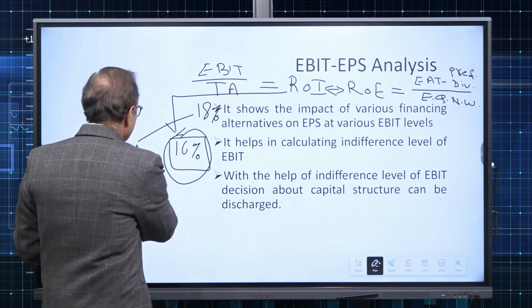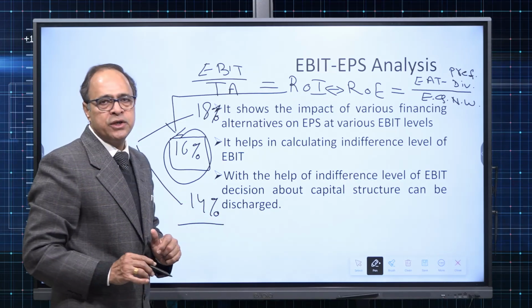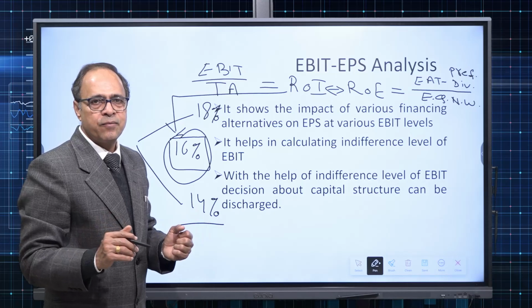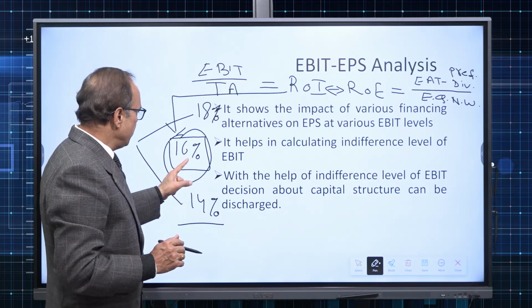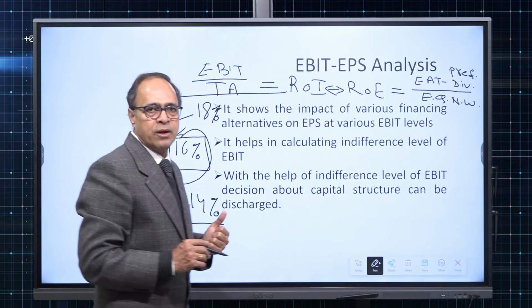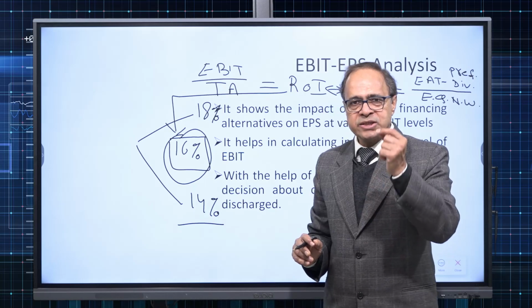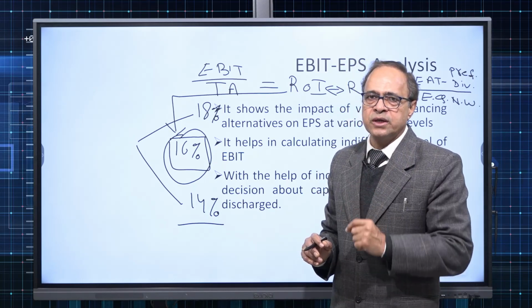On the other hand, if the company is getting a loan from a bank or financial institution at 14%, then definitely on the money provided by the money lenders, the company is earning 16%, but how much are they paying to the money lenders? 14% only. So the extra 2% goes into the pocket of equity holders.